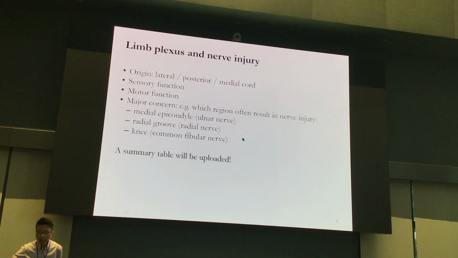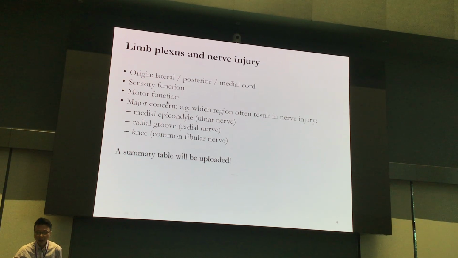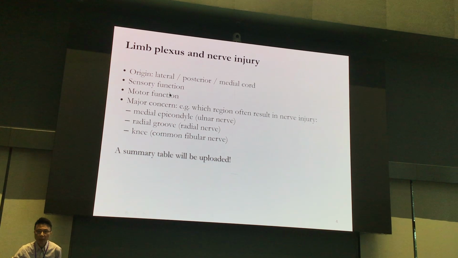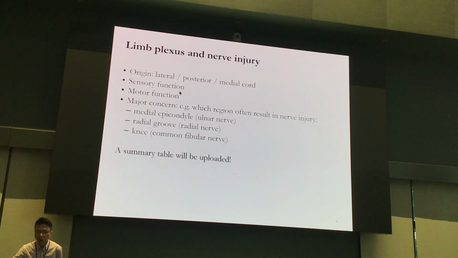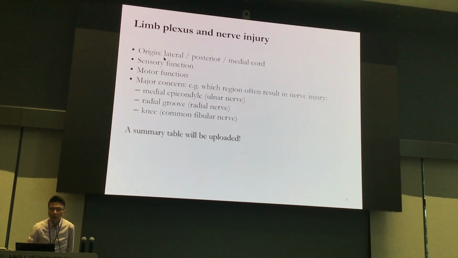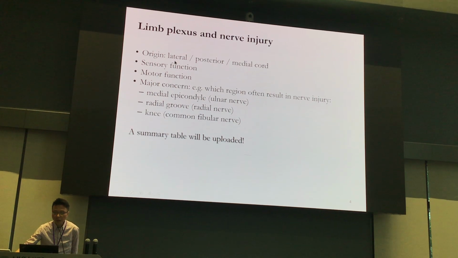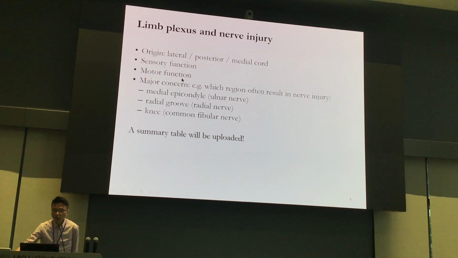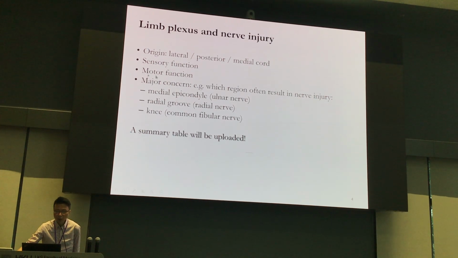So for the limb flexors and nerve injuries, these are some of the areas you really need to know about. Will we specifically test muscles again? No. So origin: for example, ulnar nerve, radial nerve. Can you tell me whether they are coming from the lateral, posterior, or medial cord? And also, why do we need to know about the sensory function and motor function? Because when the nerve is injured, you can expect that the sensory function and motor function will be lost.